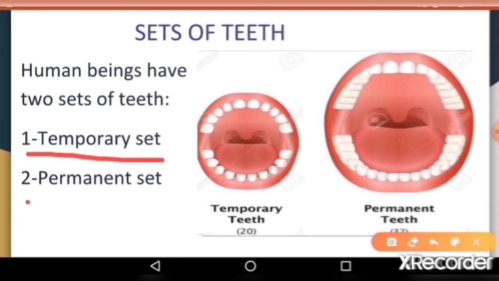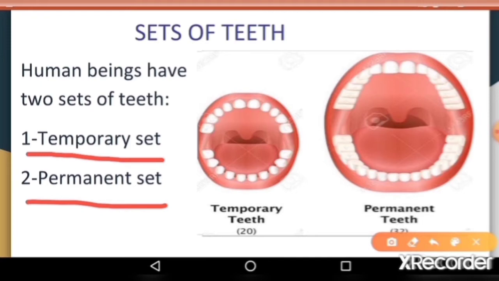The first set is called milk teeth, primary teeth or baby teeth. They start erupting when we are 6 months old, and the next set of teeth, called permanent teeth, begin erupting as we turn 6 years old.